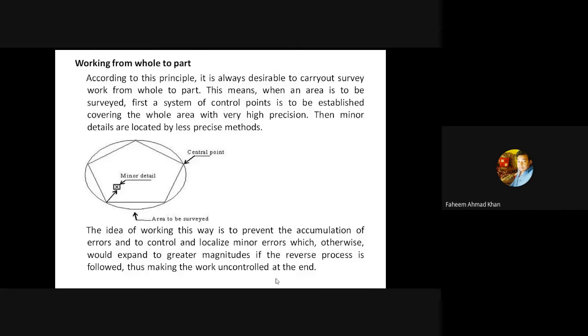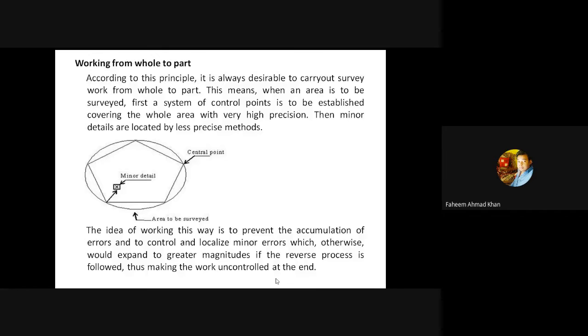What does this mean? Here in the figure you can see the external curve, the circle, the boundary has been made first before carrying out the survey work, so as to minimize the possibility of error for the higher precision of work as required on the sites. First of all, we define the boundaries, the outer boundaries of the survey, and after that we proceed our work inwards. This will minimize the error which we are facing from the instrument or any human error.